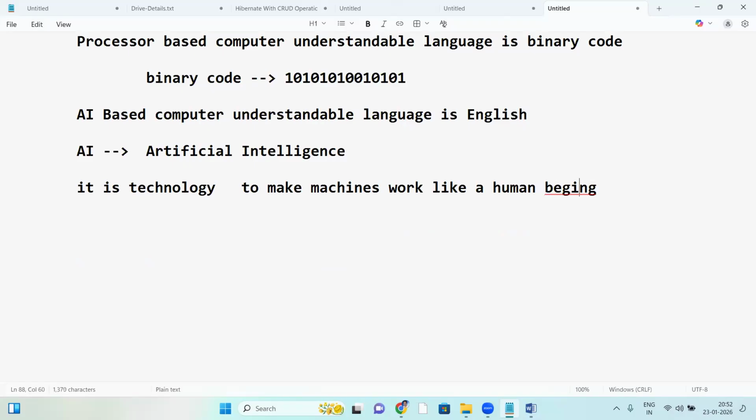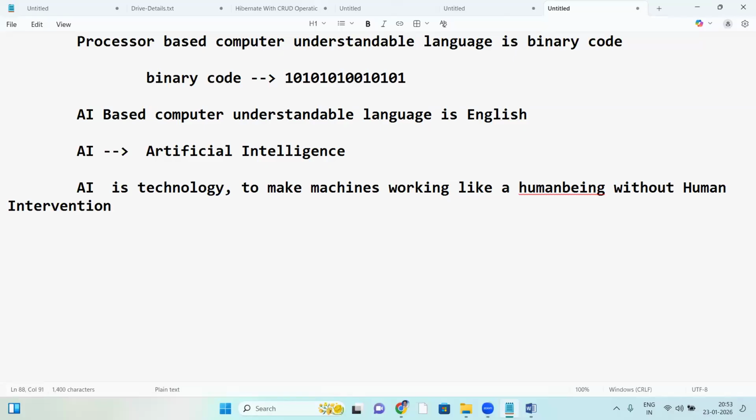So working like a human, without any human intervention. AI machines work exactly like a human being.